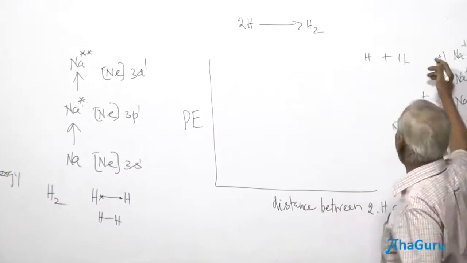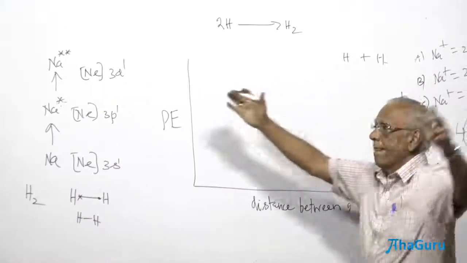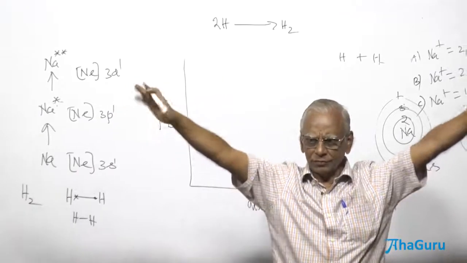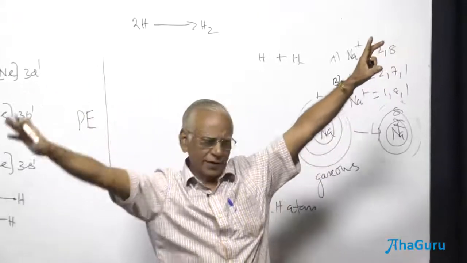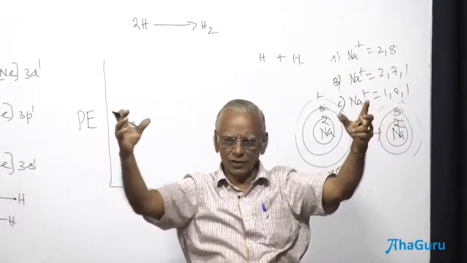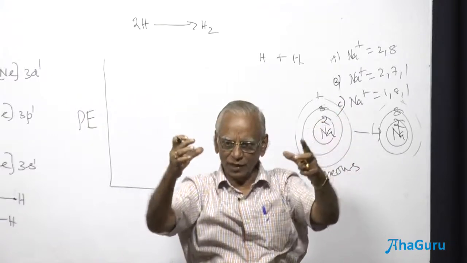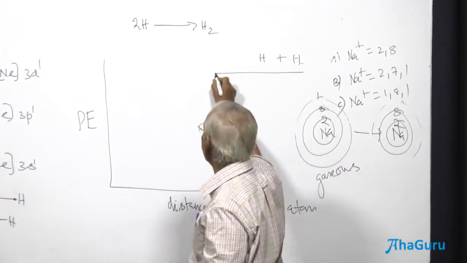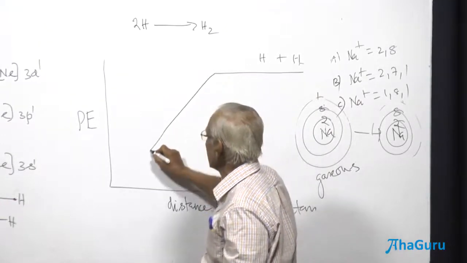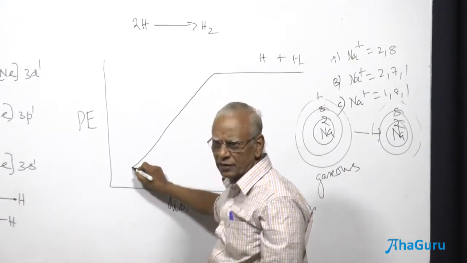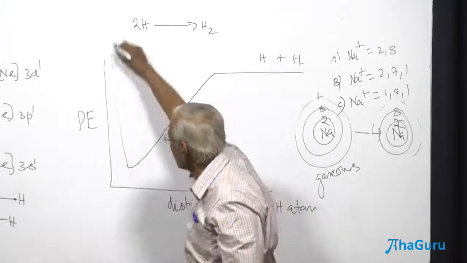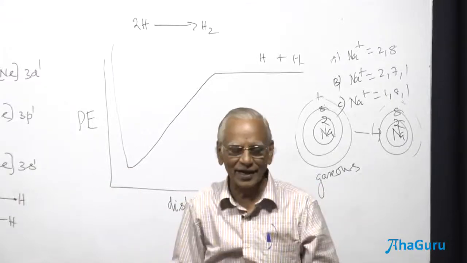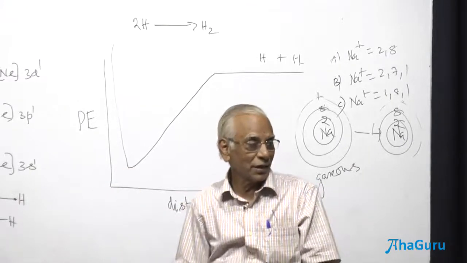Now what happens here? As they approach together, at infinite distance, there is no attraction, no repulsion. They are isolated hydrogen atoms. As they come closer, at one particular stage, what happens? The potential energy remains the same up to a point. Then slowly it starts decreasing. The potential energy of both hydrogen atoms decreases. It comes to a minimum level, and if you decrease the distance further, it shoots up. There is a fast increase in the potential energy when you further compress the two hydrogen atoms. Now what is happening here?